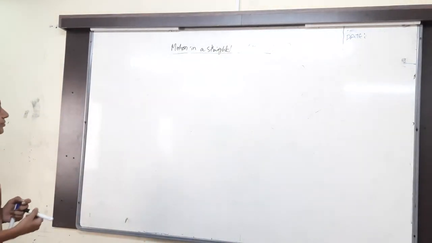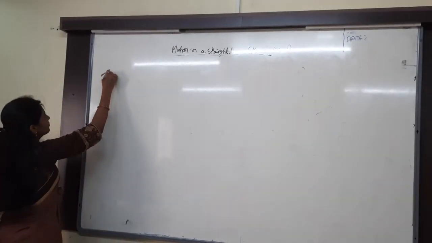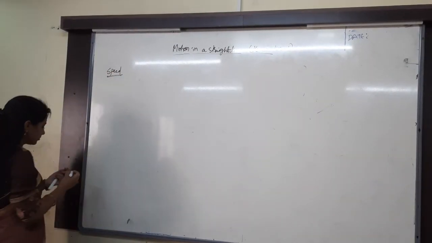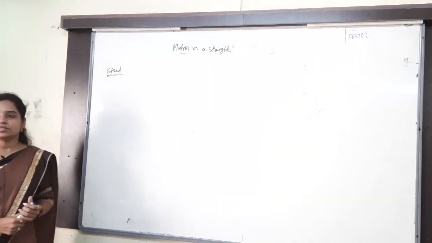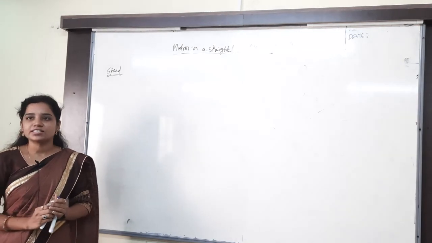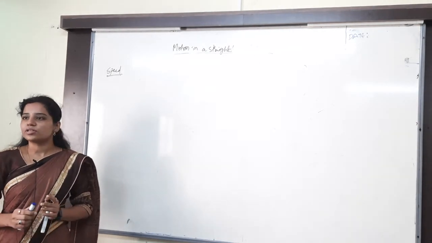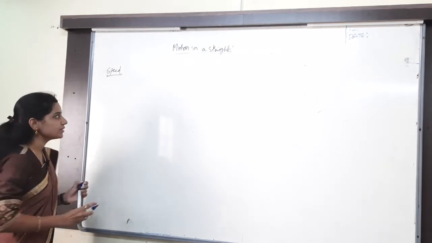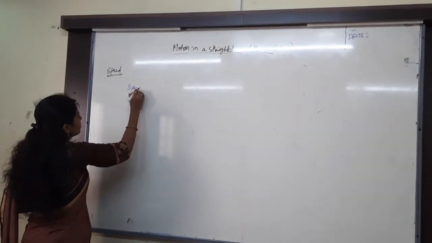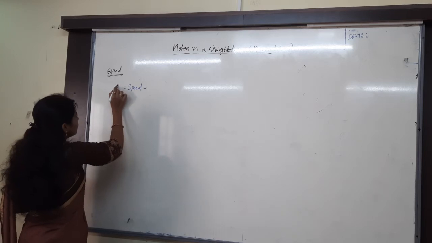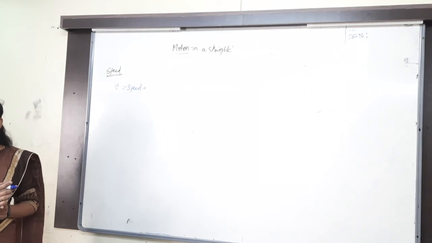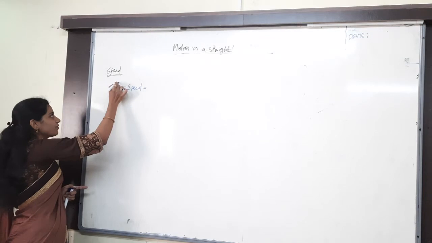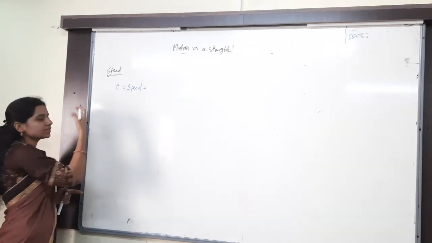Then speed. What do you mean by speed? Rate of change of distance, nothing but the change in the distance of the body with respect to time. Speed will be indicated with v only. Don't worry that velocity also is v and speed also is v. But what is the difference between them? Velocity is a vector quantity, speed is a scalar quantity. Whenever I write v bar, that is a velocity, otherwise that is a speed only.